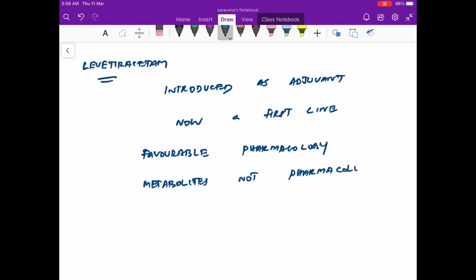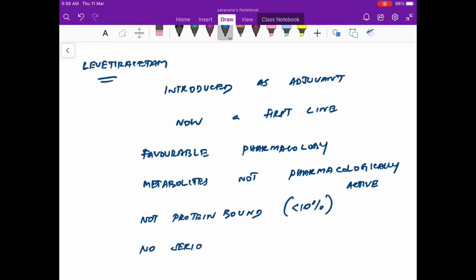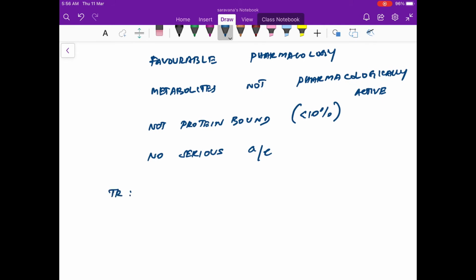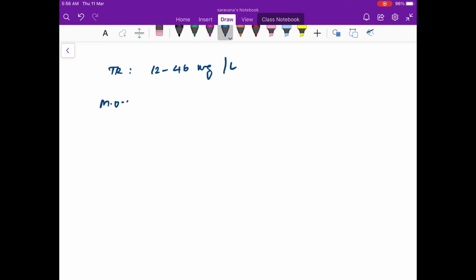It is not protein bound. That is very important. It is not protein bound, and hence less than 10% is protein bound. So that is why this drug can be given in patients with renal failure, and it has no serious adverse effects as well. The therapeutic range is around 12 to 46 milligrams per liter, and the mechanism of action is very important.